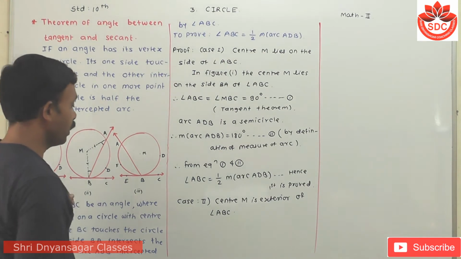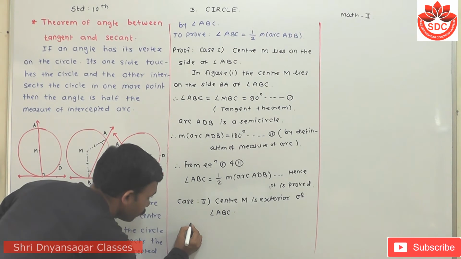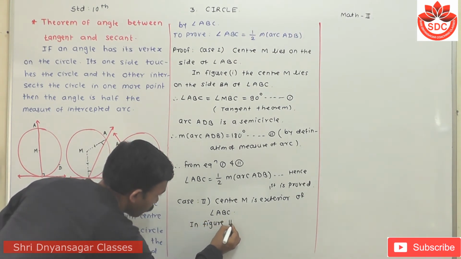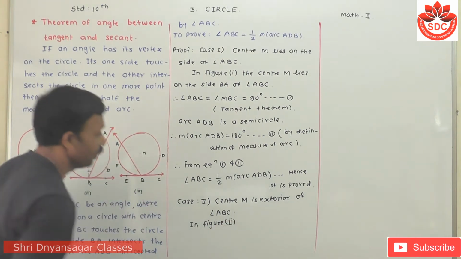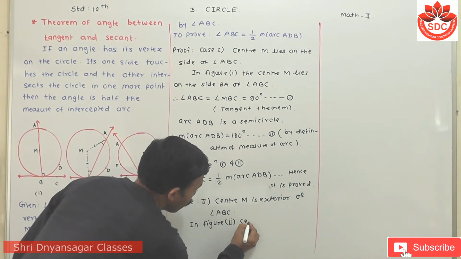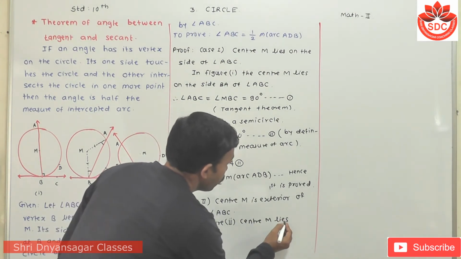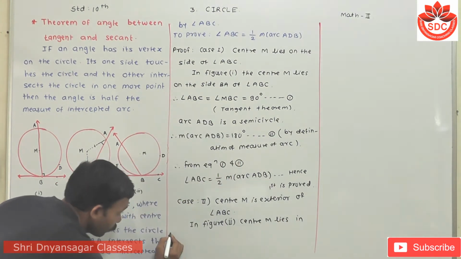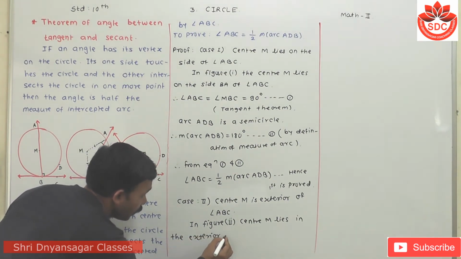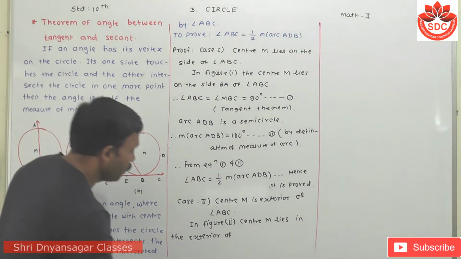In the second figure, center M lies in the exterior of angle ABC.